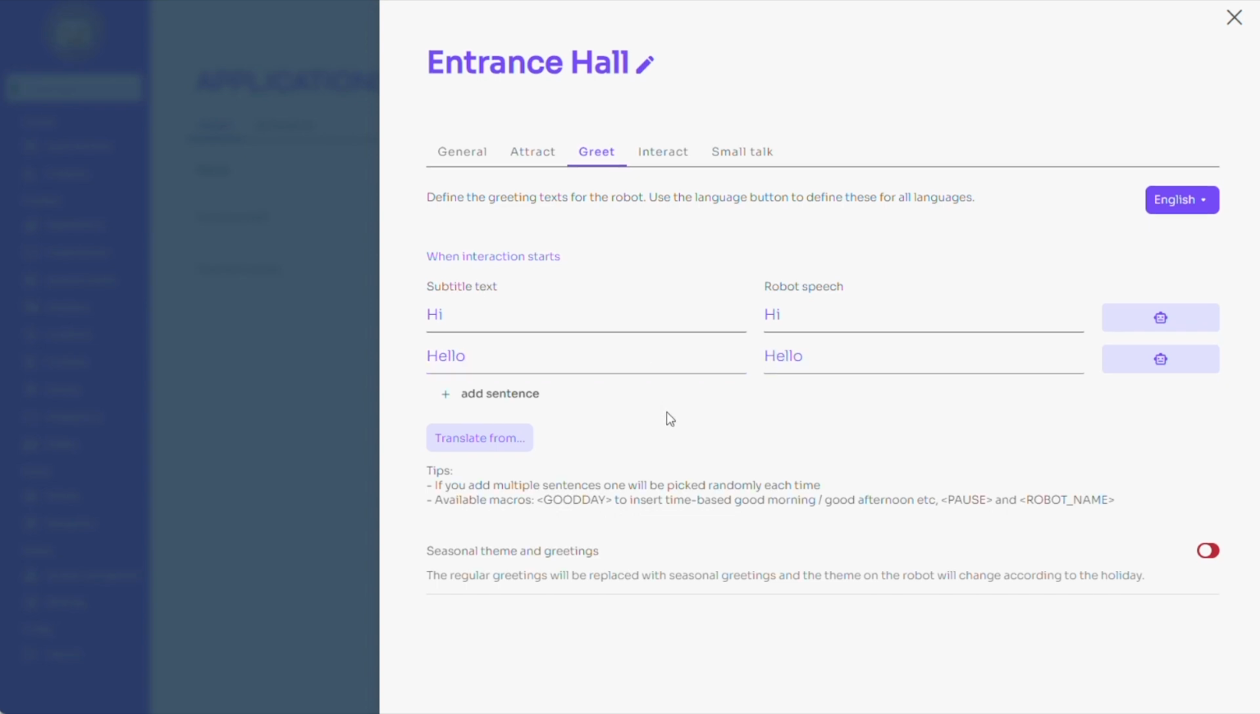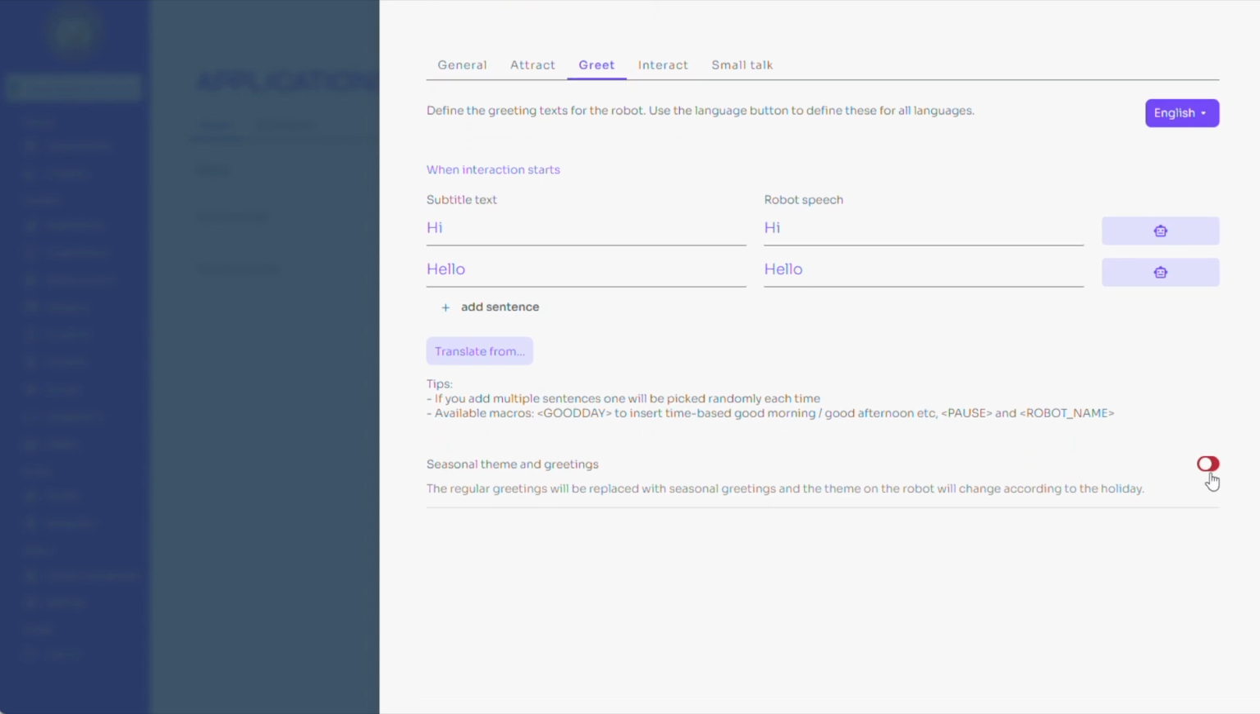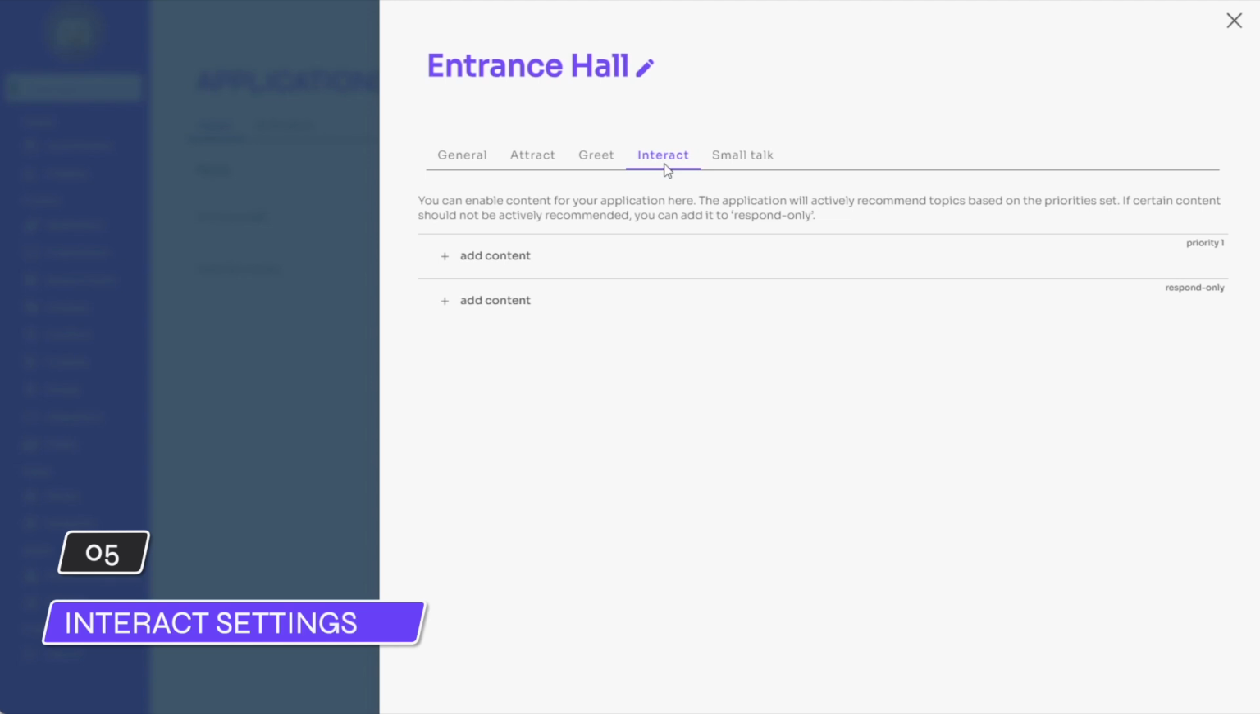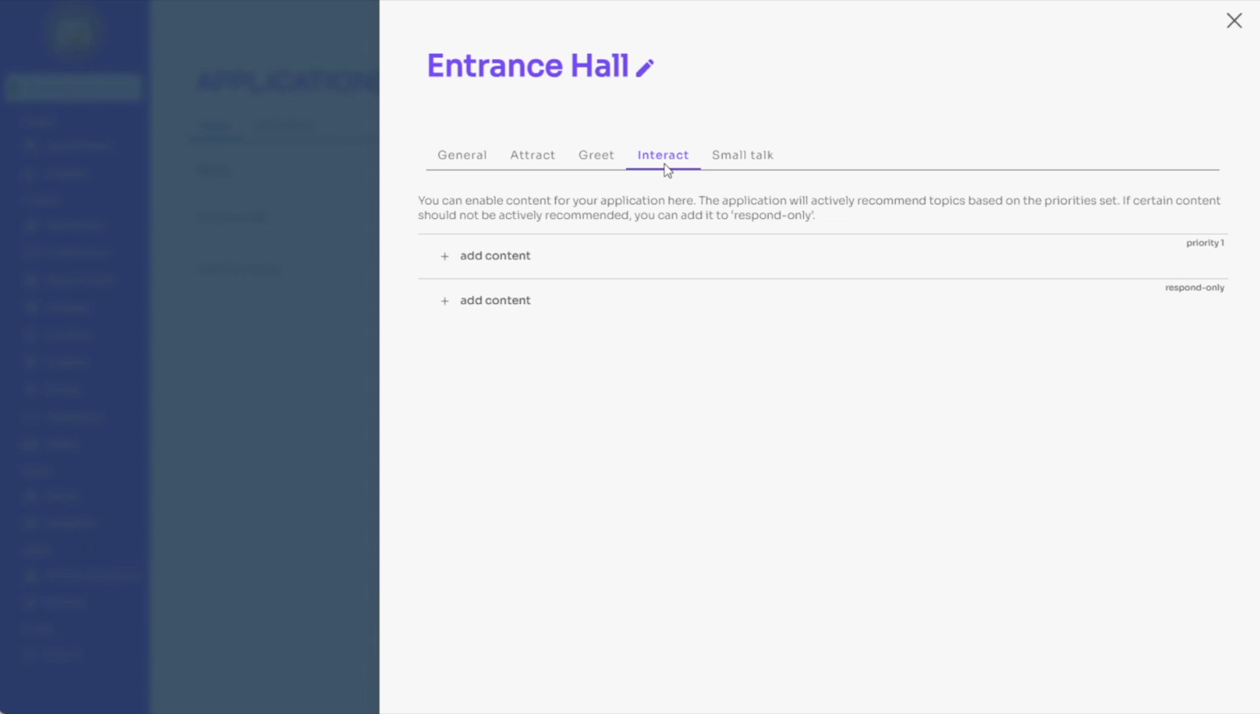At the bottom of the page, you have the option to enable seasonal themes and greetings. The regular greetings will be replaced with seasonal greetings, and the theme on the robot will change according to the holiday. In the following Interact tab, we are defining the main human-robot interaction by adding content modules such as presentations and questionnaires to the different lanes.